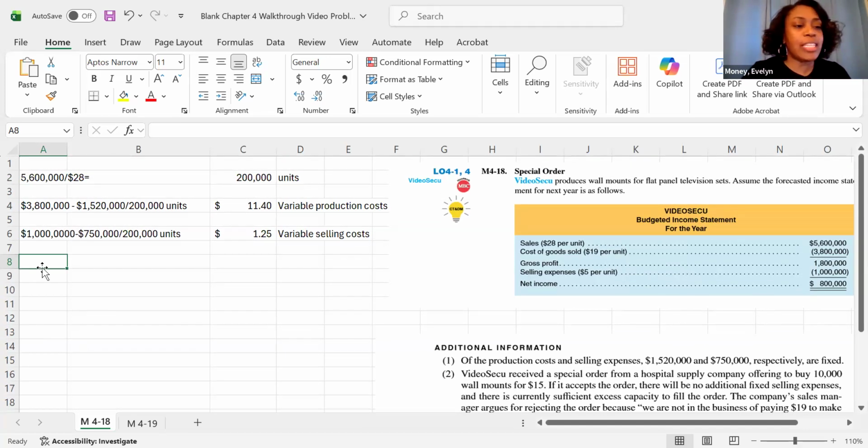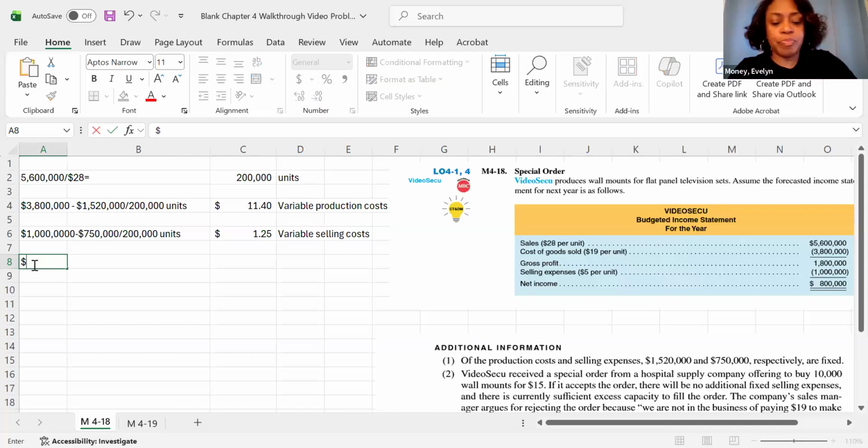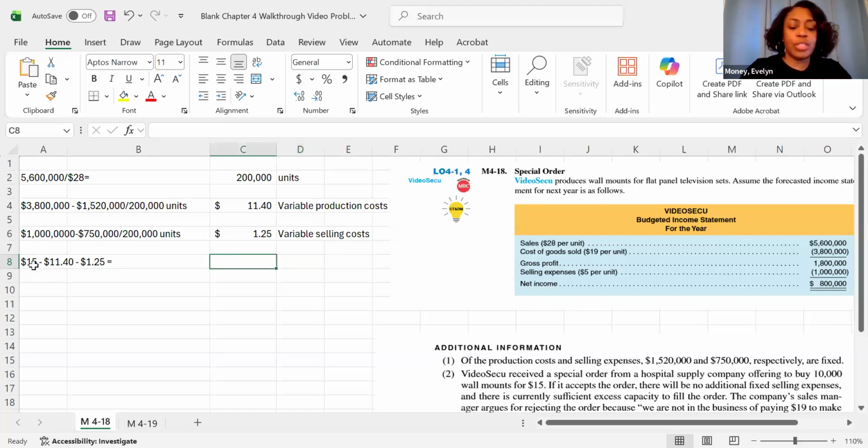So now we're going to take that selling price of 15 and we're going to subtract out our variable cost of $11.40 and $1.25. And that's going to give us our contribution margin per unit. We're then going to take all of that and multiply that by the number of units that we would sell from this special order. So first, let's do this math.